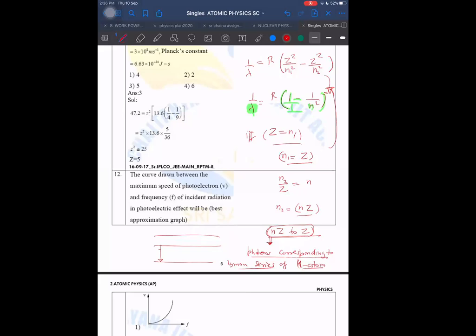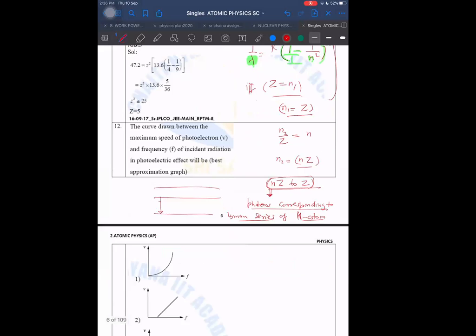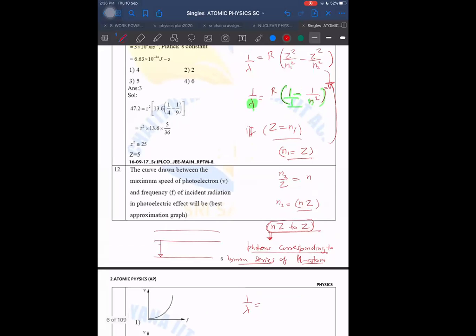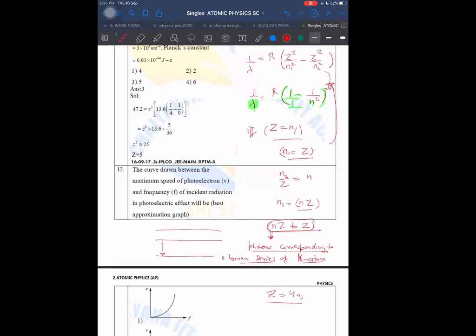Yes, sir. Can I make the Balmer series also possible or not? Let me check once. This Lyman series question is very famous, but the Balmer series I will try to create now, if it is possible. I don't know. Z by N1 should be equal to 1 by 4. Let us do one. Then what is the relation? Z is equal to 4 into N1. That is one thing. Another thing, square, no? Z by N1 I should write as 1 by 2.